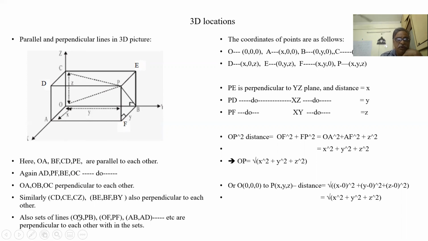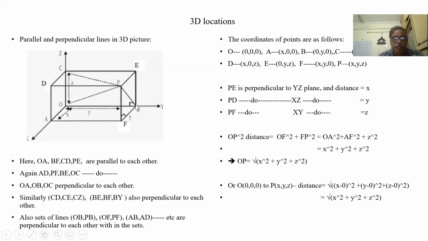Also, let us see OB and PB. This is OB. This is PB. What is the angle between them? Along P, this whole circle is perpendicular. BE is perpendicular, BF is perpendicular. The whole circle plane is perpendicular to axis OY.